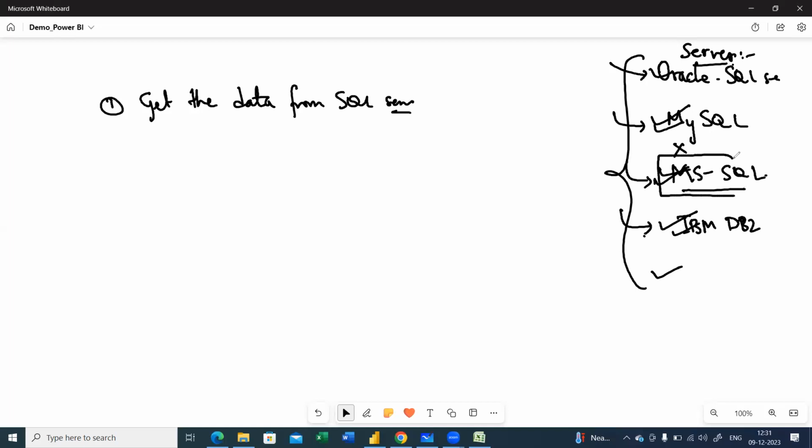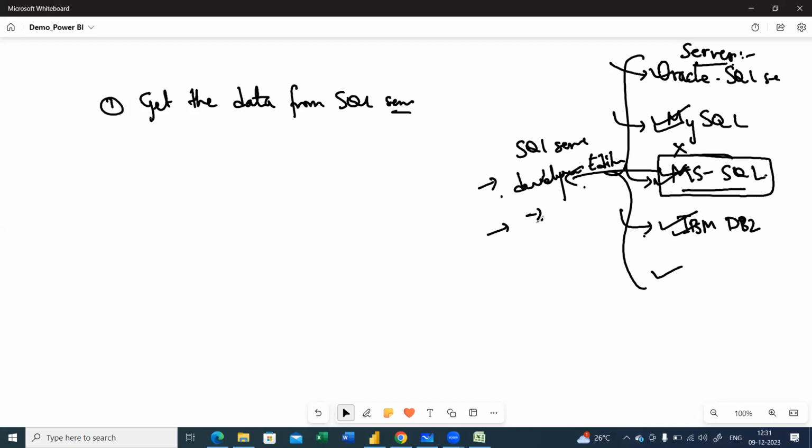This is what I have installed on my computer right now, where I use SQL Server Developer Edition. Developer Edition is what I'll be using, and I have already installed it. I cannot show you how I installed it now.